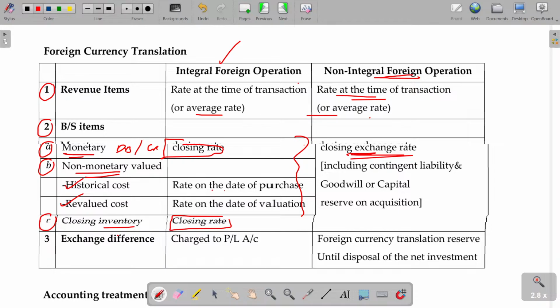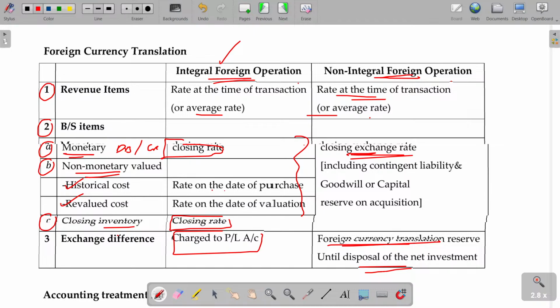After the conversion, if there is any difference, the trial balance will not agree. If the trial balance is not agreeing, the difference will be either profit or loss transferable to the P&L account if it is an integral foreign operation. In case of non-integral foreign operation, that will be kept under foreign currency translation reserve until how many years? Until that investment is disposed, that branch is completely closed, it remains there itself.